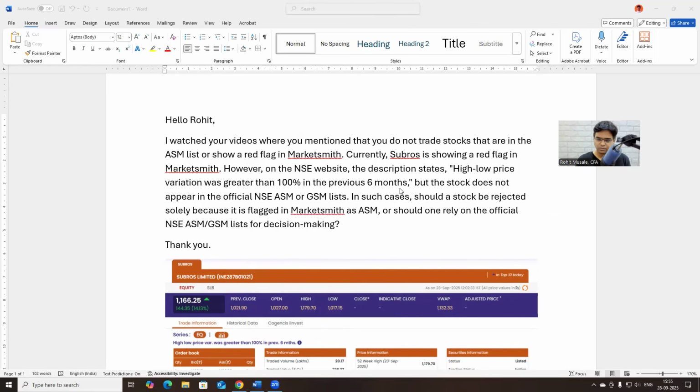Tell me where is more risk? Which stock offers you more risk? Which one offers you less risk? Well, the red flag offers us more risk. The no red flag offers us less risk, right? Obviously, if I am presented with two opportunities, I will take the one which does not have a red flag. So I look at everything from a risk management point of view.